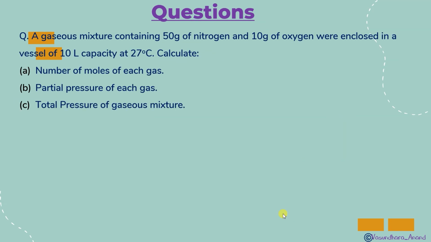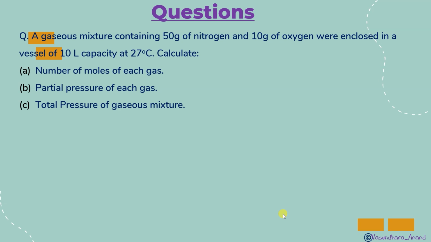A gaseous mixture containing 50 gram of nitrogen and 10 gram of oxygen were enclosed in a vessel of 10 liter capacity at 27 degrees Celsius. Calculate the number of moles of each gas, the partial pressure of each gas, and the total pressure of the gaseous mixture.